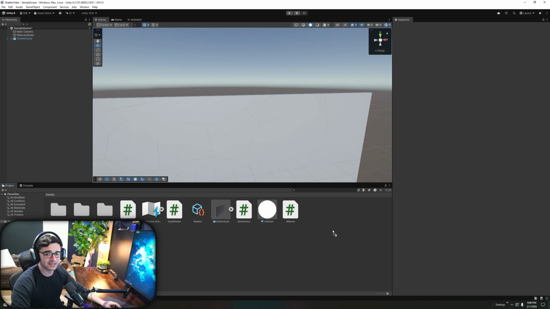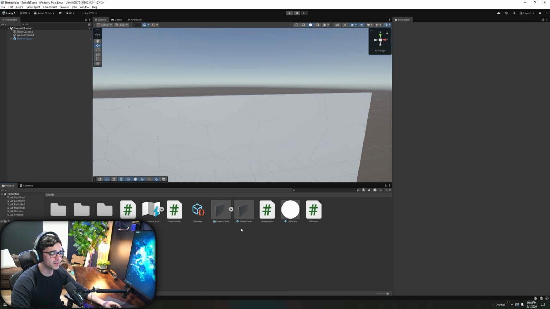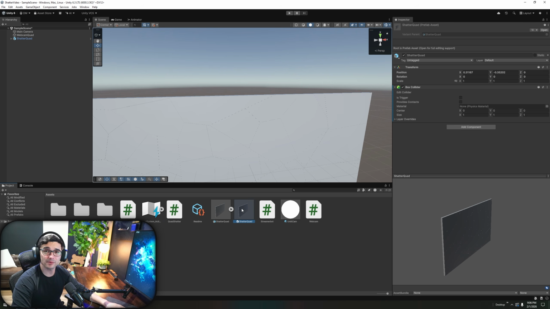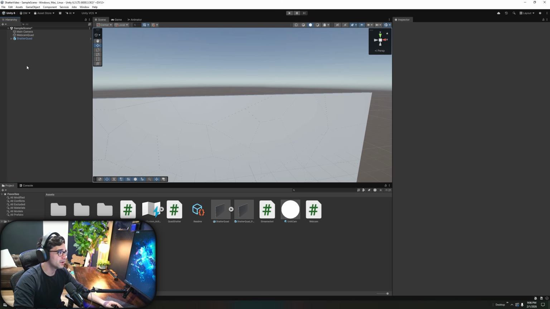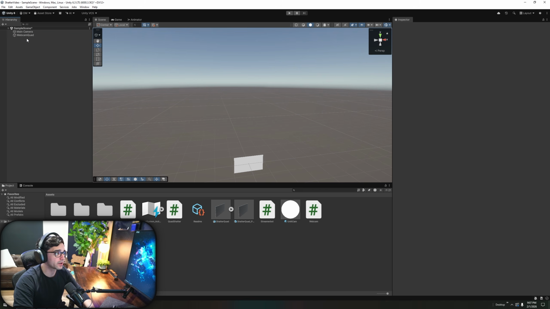So when I release here, you will see it made a second object right next to the first object. At first glance, they look the same. What I need you to realize is this little icon is different than this icon. The one with the shaded side is our prefab, and that's what we'll be using the rest of the time. Just so we don't get confused, I'll name it prefab so we know which one it is. That way you guys can see it easier. With that done, I'm going to go up here to the one inside my hierarchy, and we're going to delete that. We no longer need it.